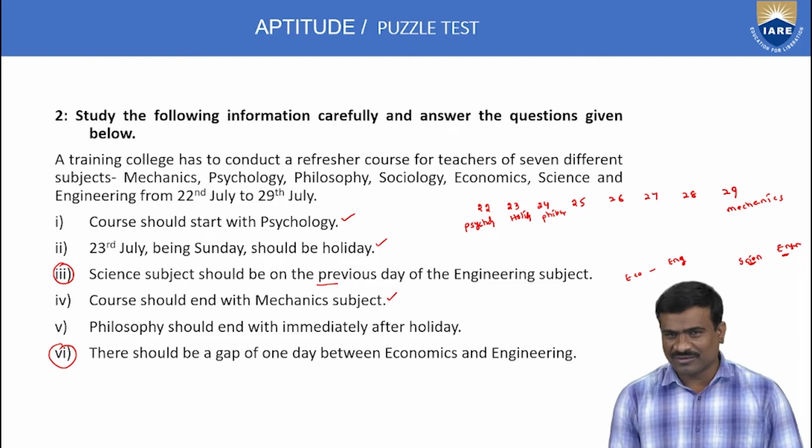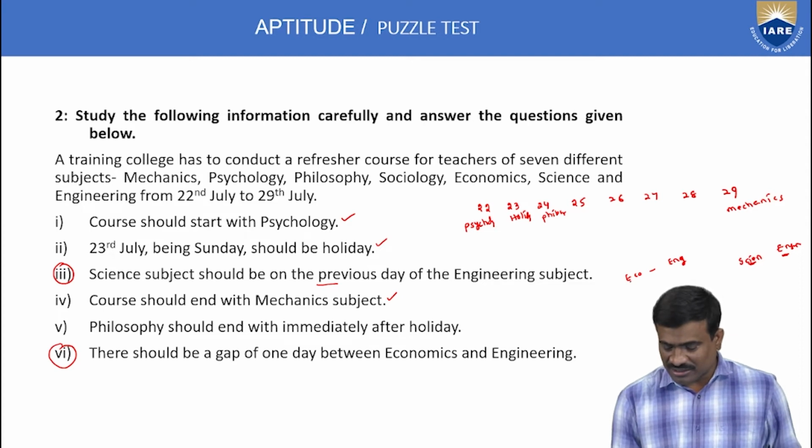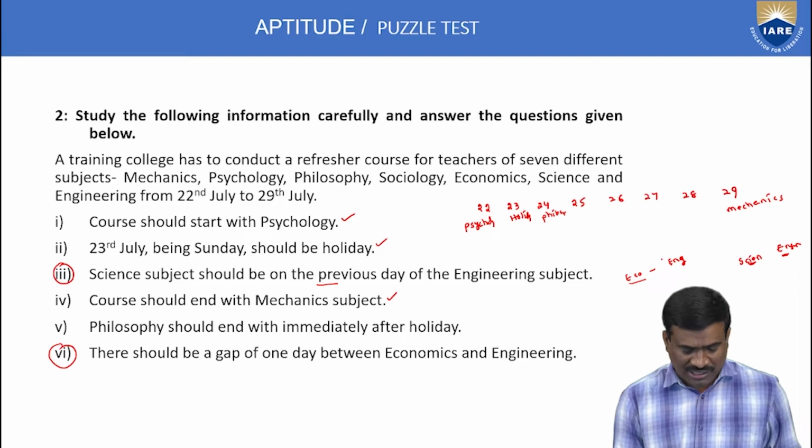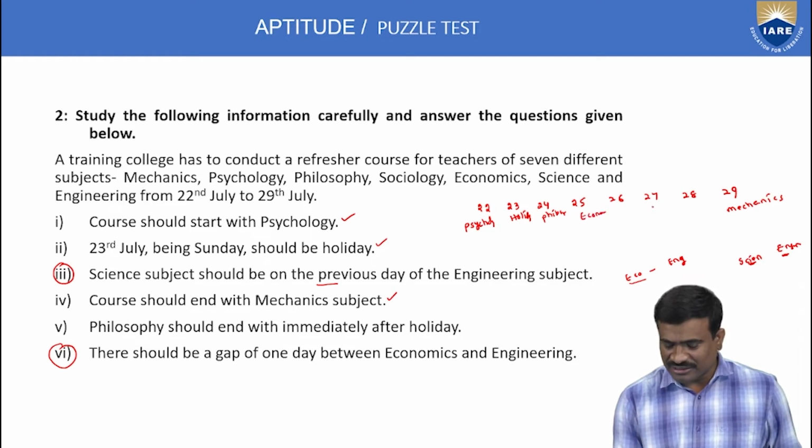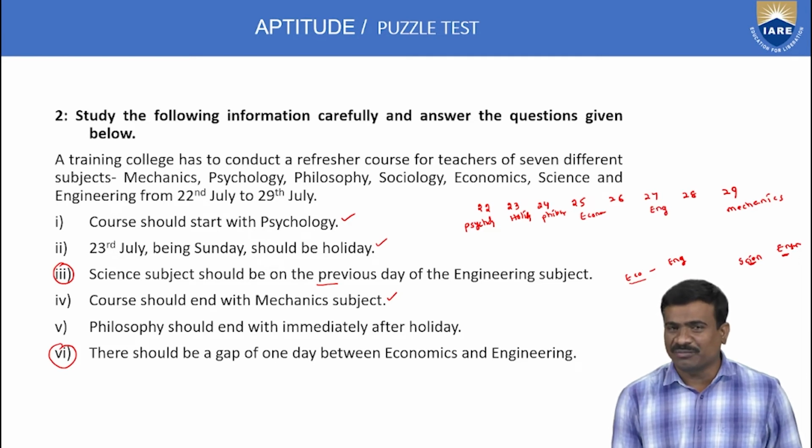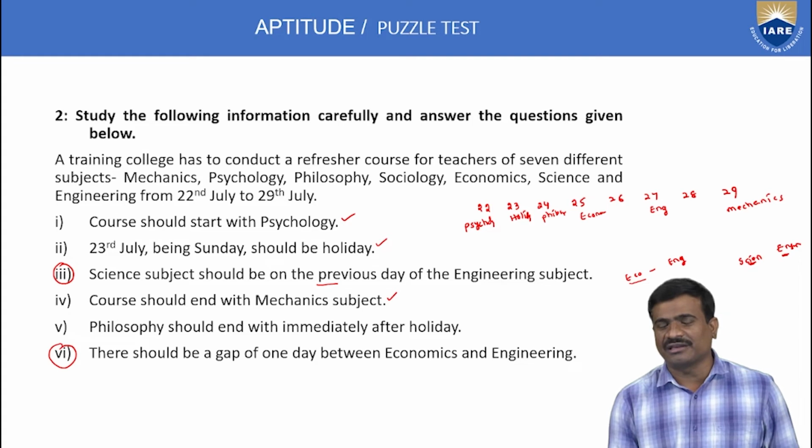Next, the possibility chances: there should be a gap of 1 day between economics and engineering. Suppose first possibility, economics on 25th, then engineering on 27th, because there is a 1 day gap between economics and engineering.